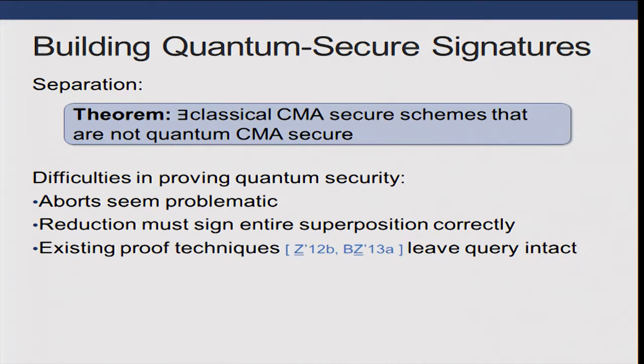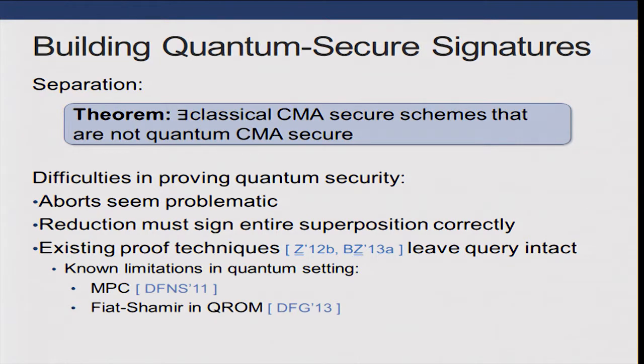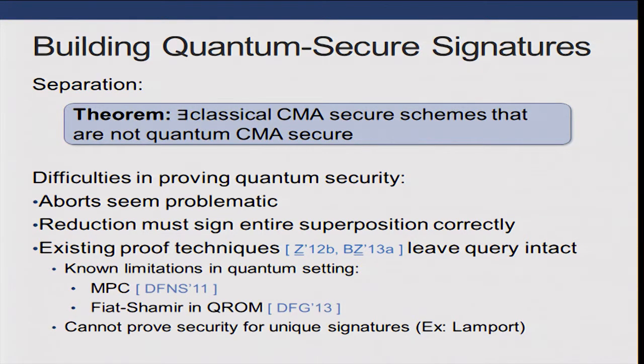Another issue is that existing techniques for proving quantum security always leave the adversary's query intact. And in some other works, it's already been observed that these kinds of proof techniques have some fundamental limitations. And in the case of signatures, just for example, it's impossible for these proof techniques to prove security for unique signatures.